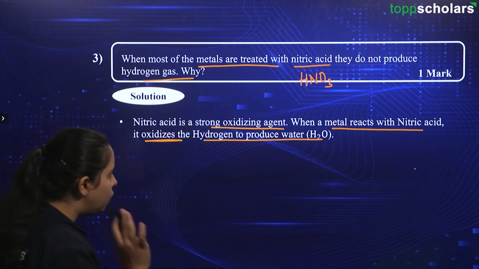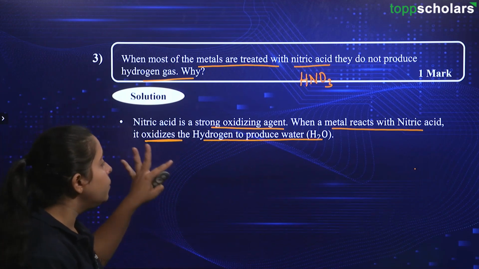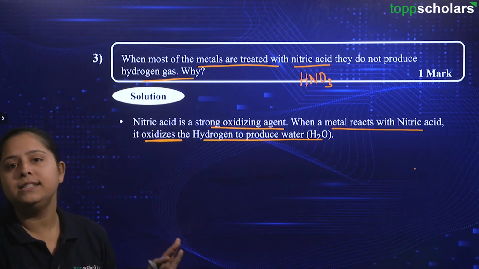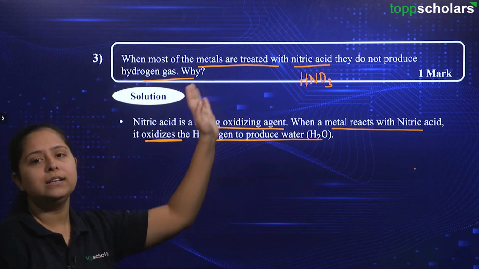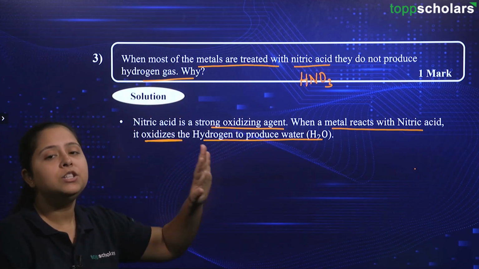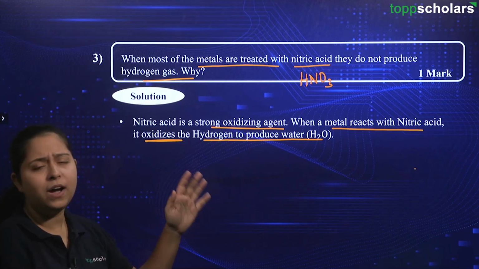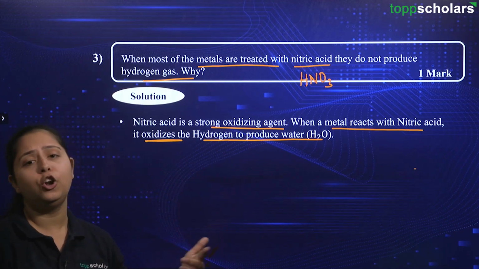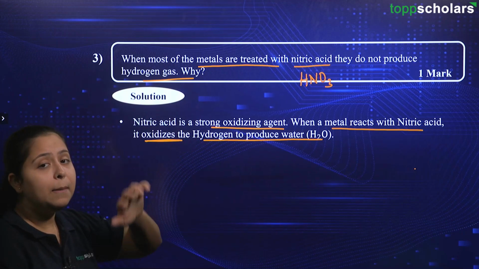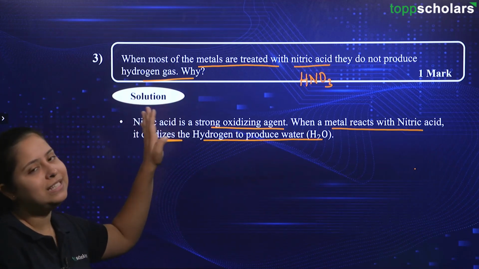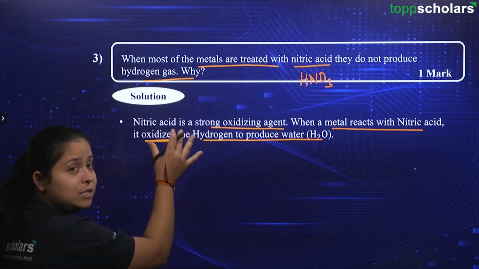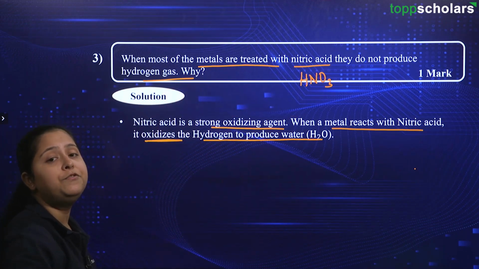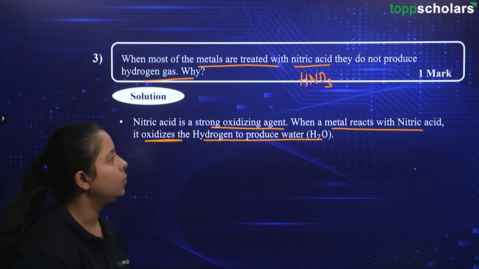Over here, you need to remember the general reactions that are coming in your chapter. That is, when metals are reacted with acid, what is the product? That is very much clear to you at this stage because you have been revising and reading the stuff for a lot of time. You need to just apply that knowledge in the questions and try to attempt them. So, this hydrogen gas is produced, but it is undergoing oxidation to form water, and hence we are not able to see the hydrogen gas.